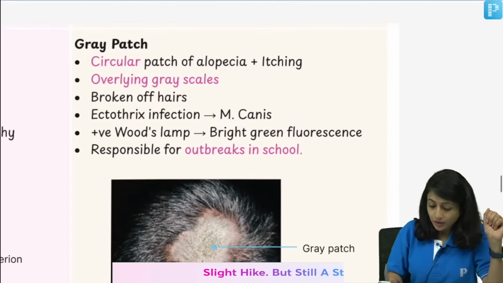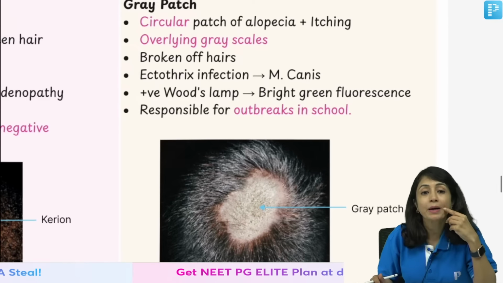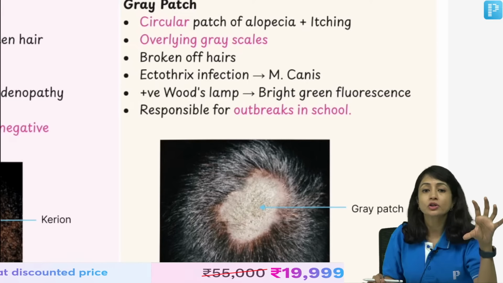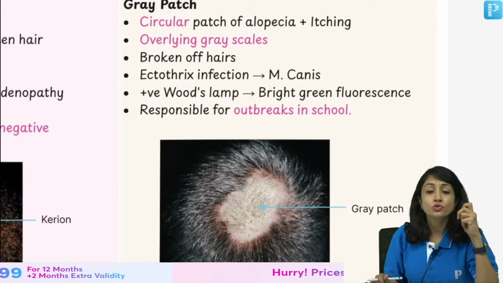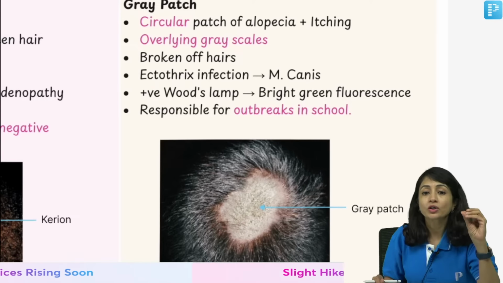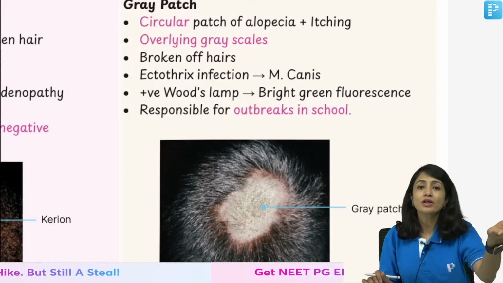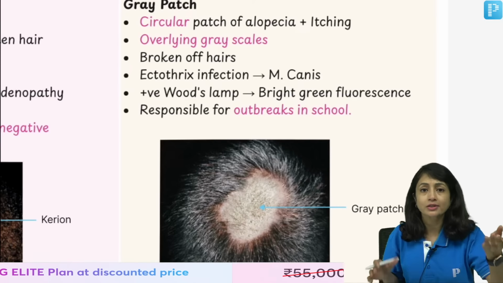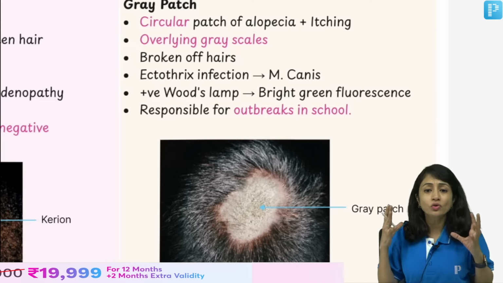Then the third type of Tinea Capitis which is commonly asked is grey patch type of Tinea Capitis. As the name suggests, along with the circular patch of alopecia, you see grey scales over them. You see grey scales and broken off hair. This is an ectothrix infection. That means the fungus is invading from outside, and that is why you are seeing scales on the surface. And since you are seeing fungal scales on the surface, if you do a fluorescence, it would come out to be positive.